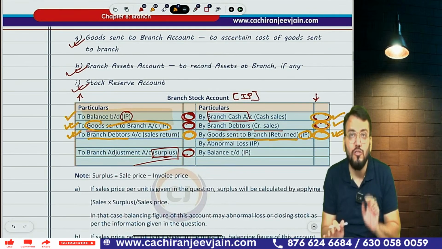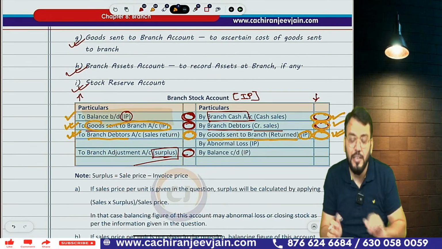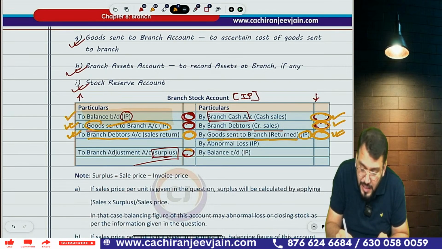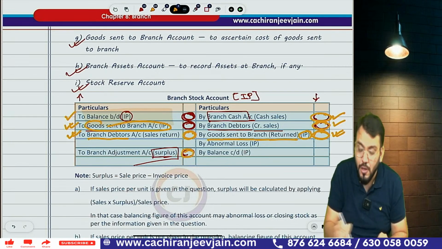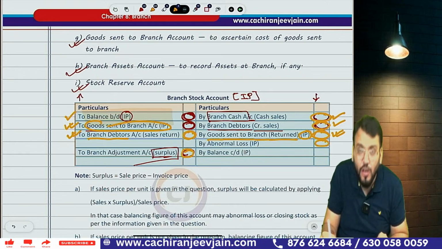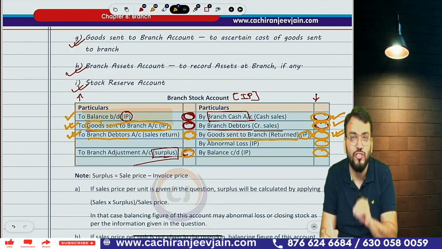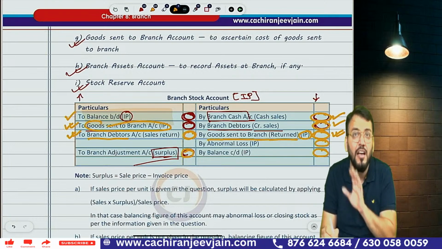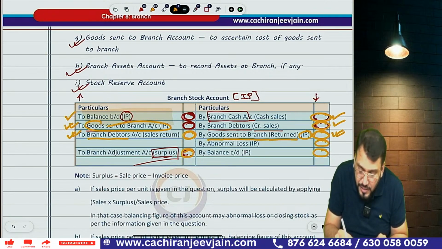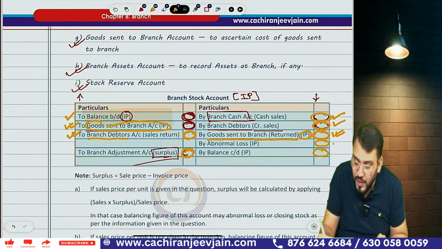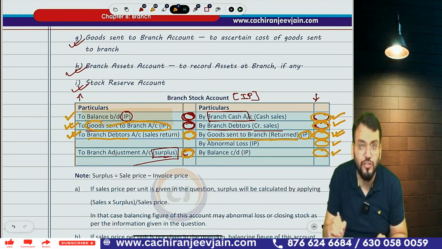Now in this account normally three pieces of information you need to find out. Either they will ask you to find out surplus, or abnormal loss, or closing stock. Means one of these three will not be given in the question. If surplus is known, then the balancing figure will be either abnormal loss or closing stock. That will depend upon whether abnormal loss is given or closing stock is given. If closing stock is given, then abnormal loss will be the balancing figure.